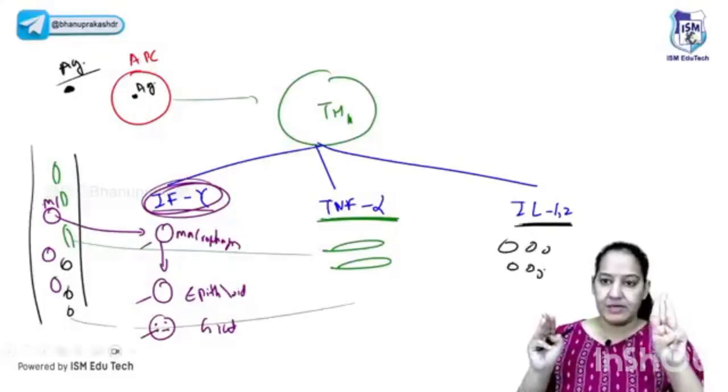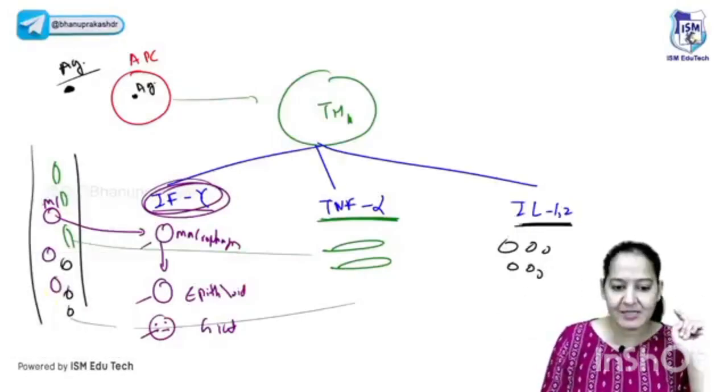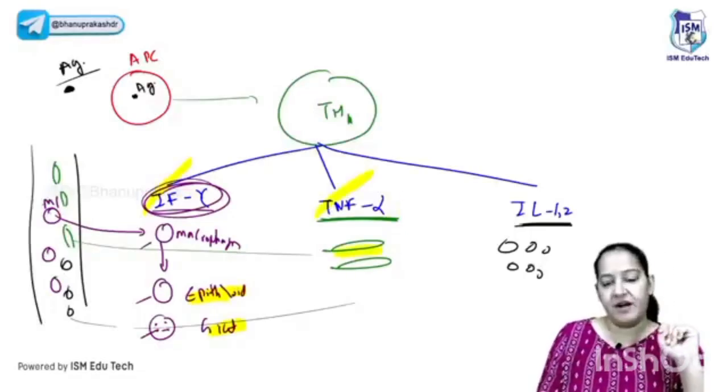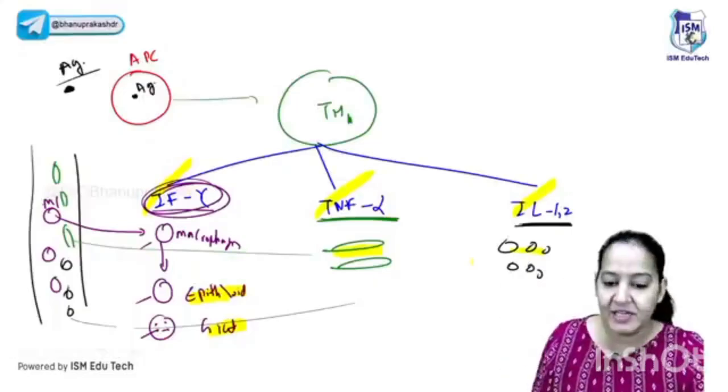Now at last we have 3 types of cells. What are the 3 types of cells, due to the 3 types of cytokines? Can you tell me what are the 3 types of cells with the 3 types of cytokines, please? We have epithelioid cells and giant cells because of interferon gamma. We have fibroblast because of TNF alpha. We have T lymphocyte because of interleukin 1 and 2. Please learn which cytokine is leading to which type of cell.